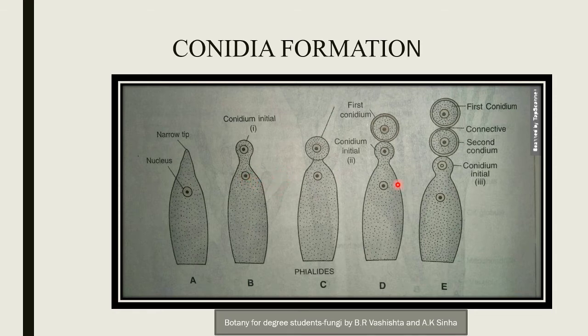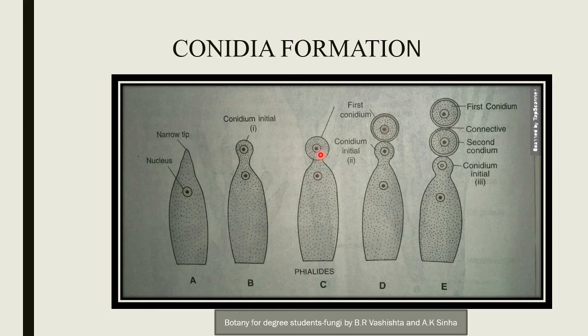And one of the nuclei moves to the swollen tip of the sterigma, and that portion gets separated from the rest by the formation of a septum, and thus a uninucleate conidium is produced.